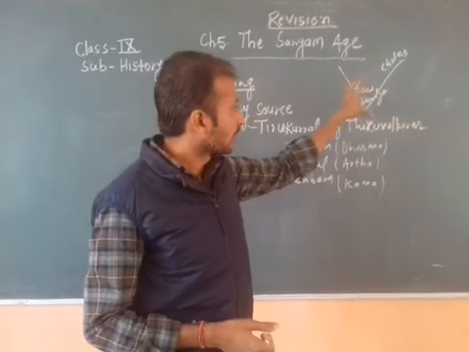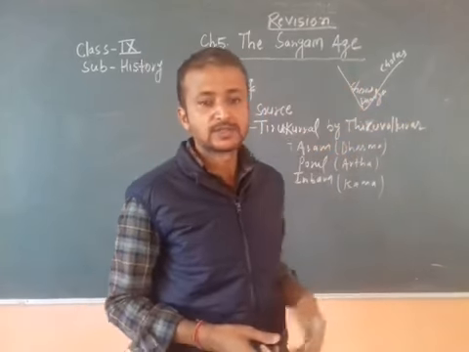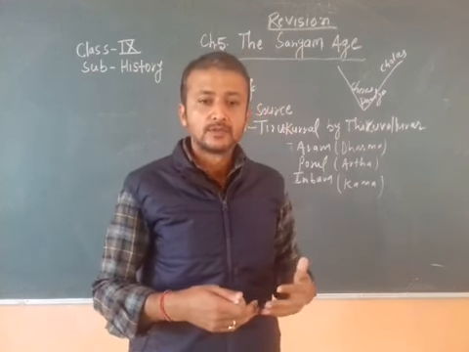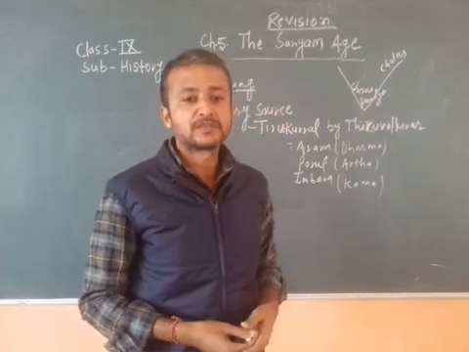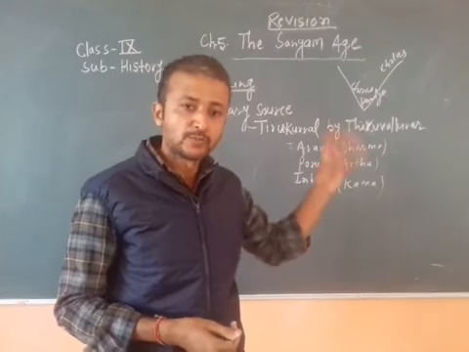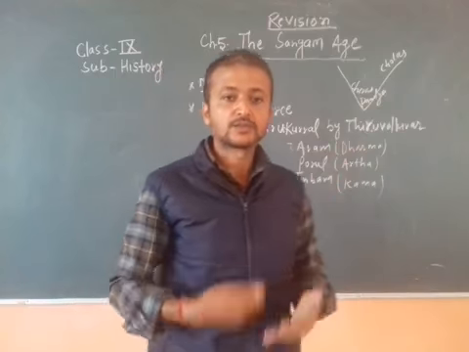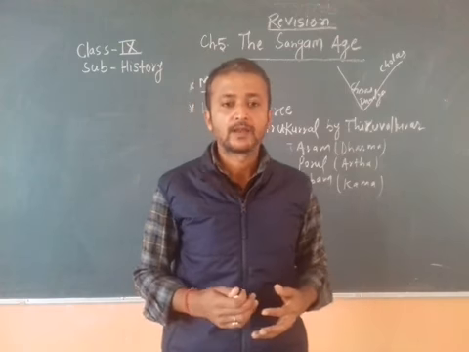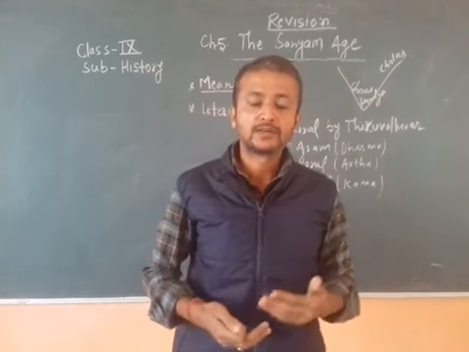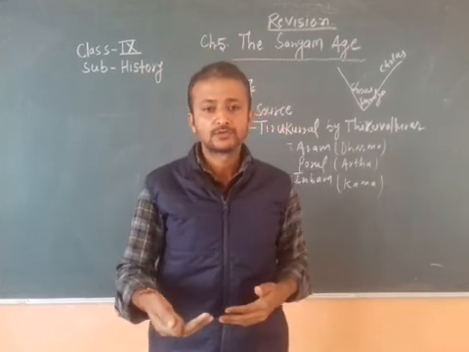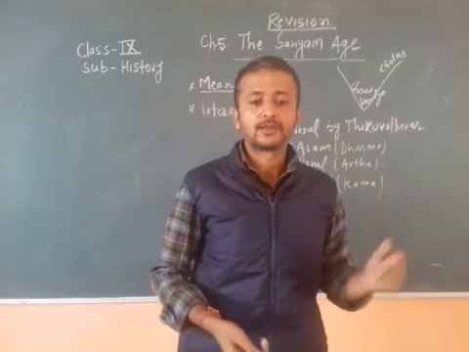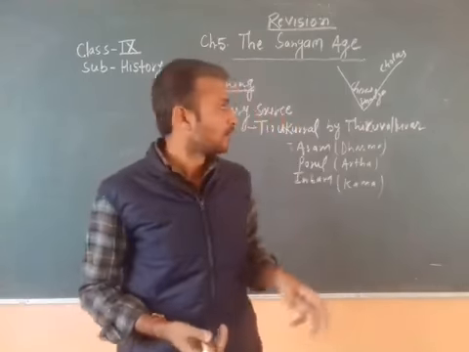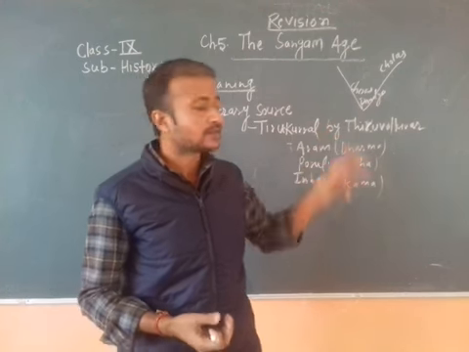The location of these kingdoms helped them, and they established trade relationships with the Roman empire, and in the course they got a lot of wealth, and when we have money we become powerful. So slowly these kingdoms became powerful.